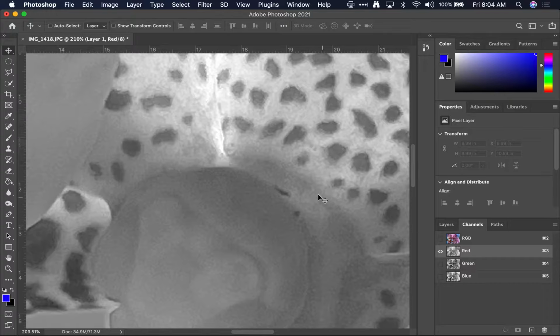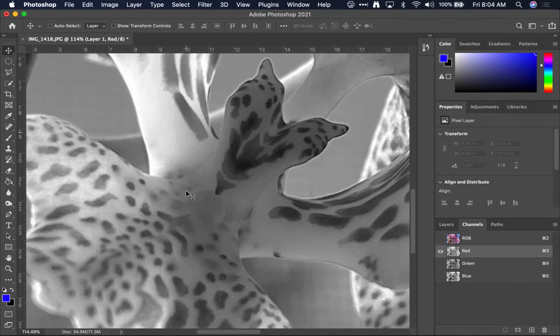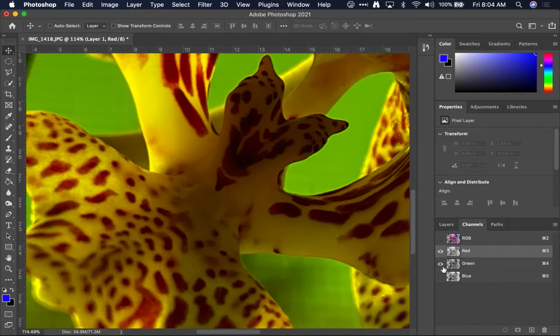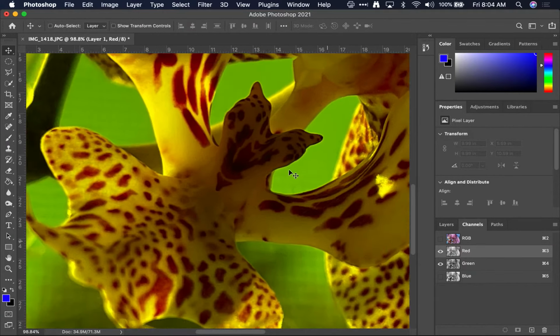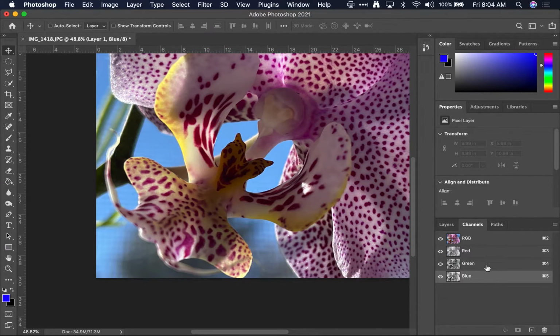And the actual number of shades of red, and this is where we get to the 8-bit image, is 2 to the power 8, or 256 possible shades of red, going from dark black all the way to bright white, and 256 levels in between. And that's 256 possible shades for the red. That makes 256 possible shades for the green, and then finally 256 possible shades for the blue.